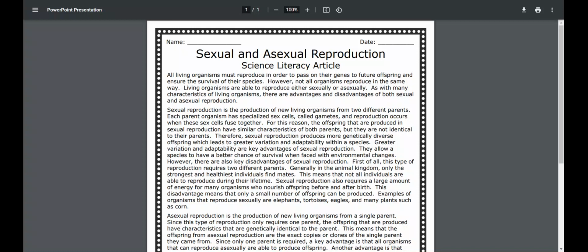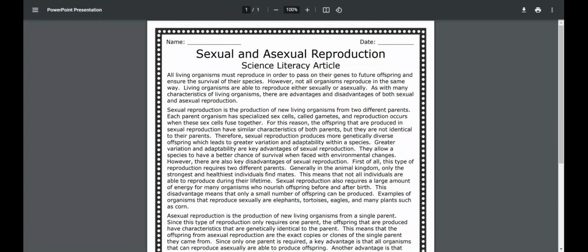However, there are also key disadvantages of sexual reproduction. First of all, this type of reproduction requires two different parents. Generally, in the animal kingdom, only the strongest and healthiest individuals find mates. This means not all individuals are able to reproduce during their lifetime.